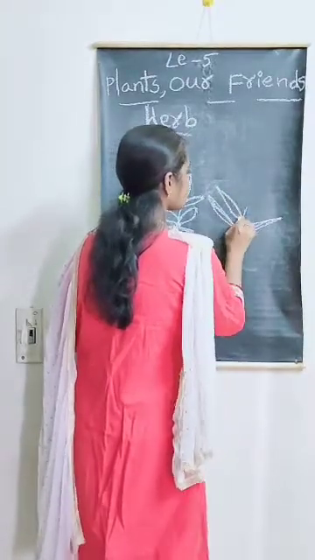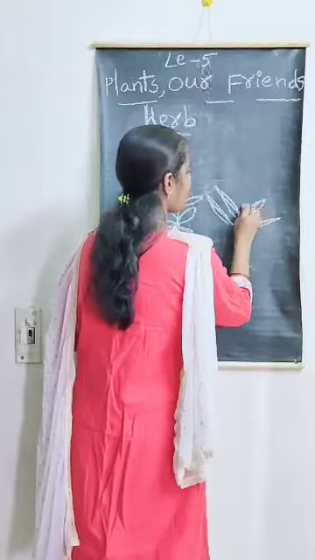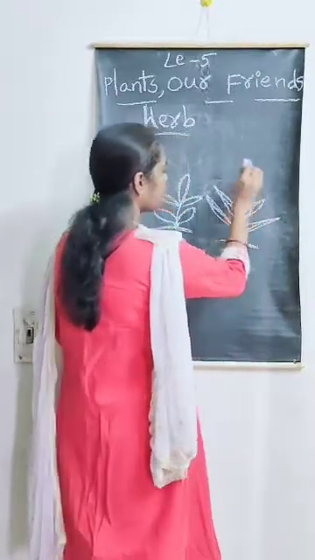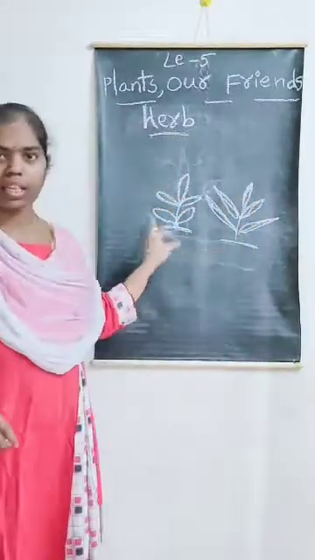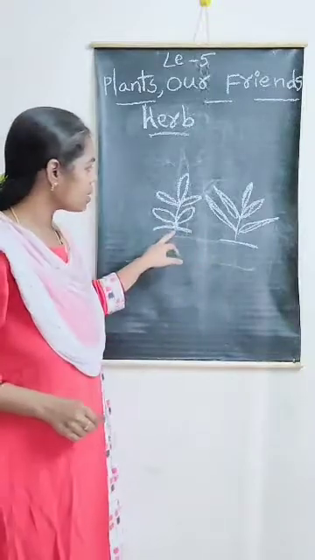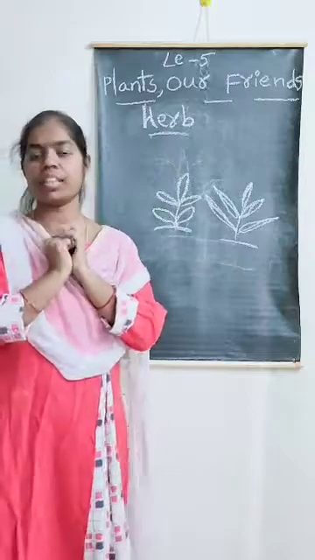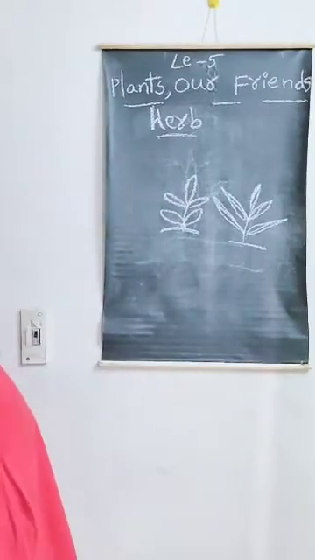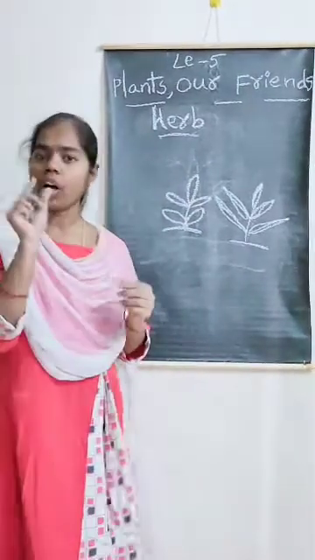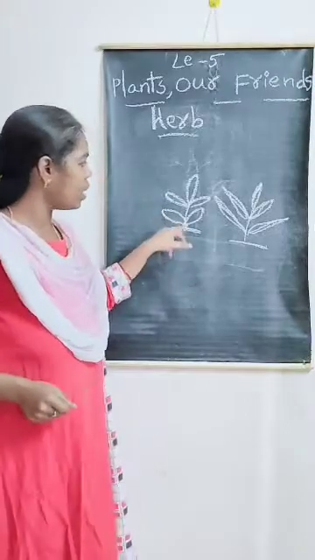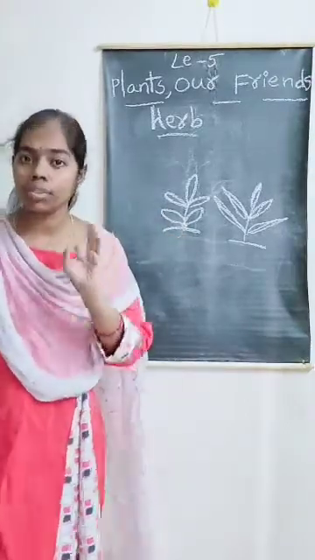They are very small and very close to the ground. A herb has a weak stem, a weak and very soft stem.